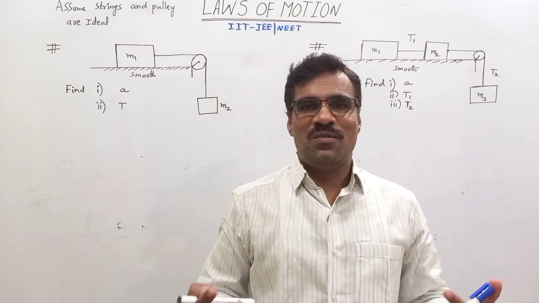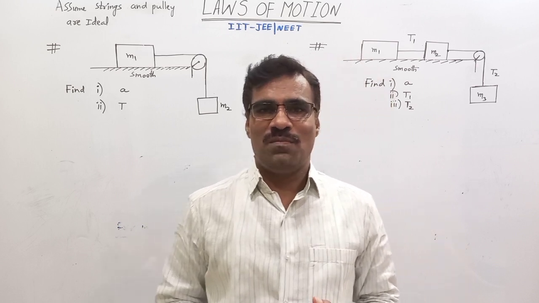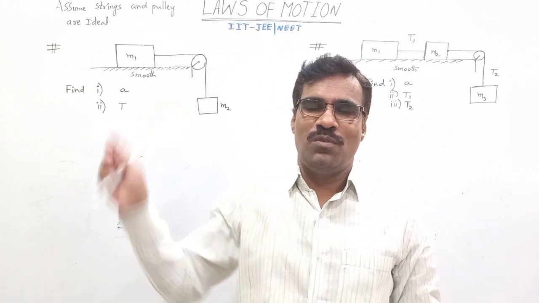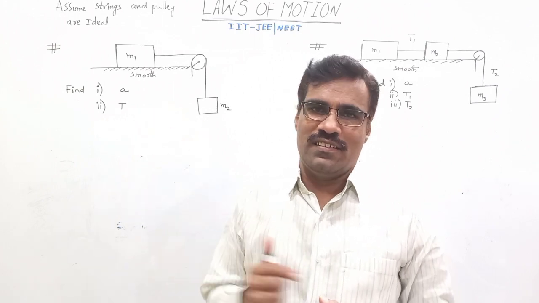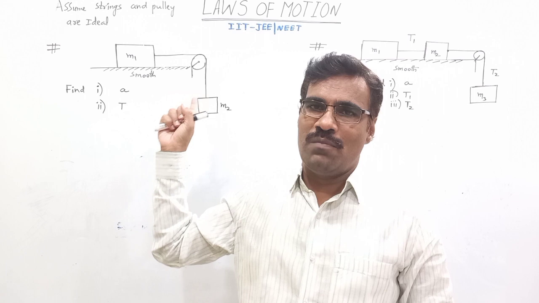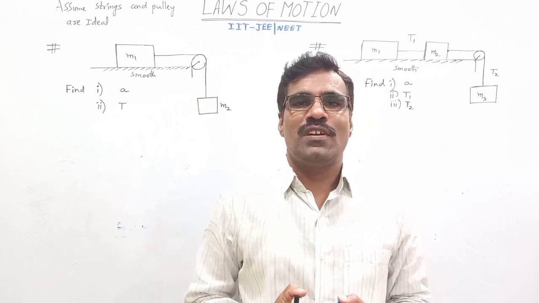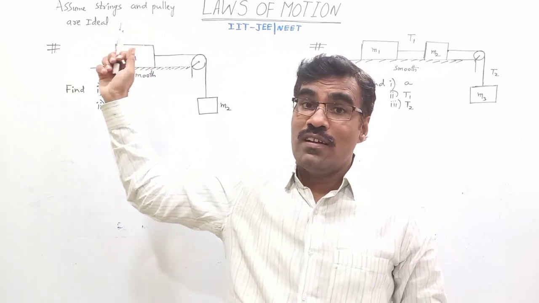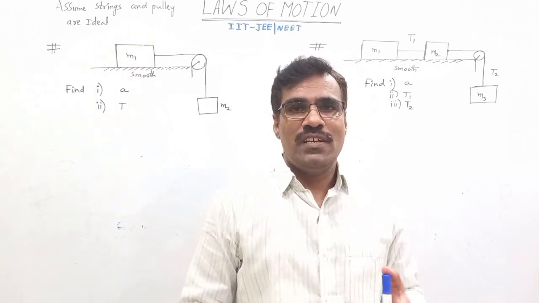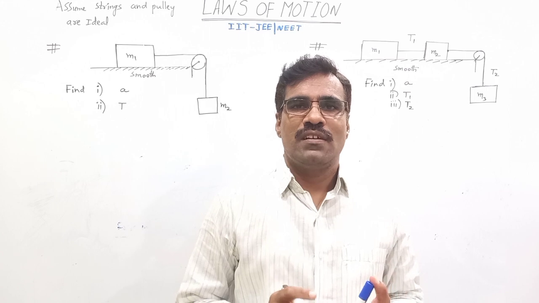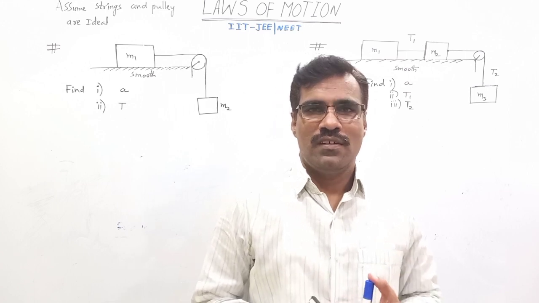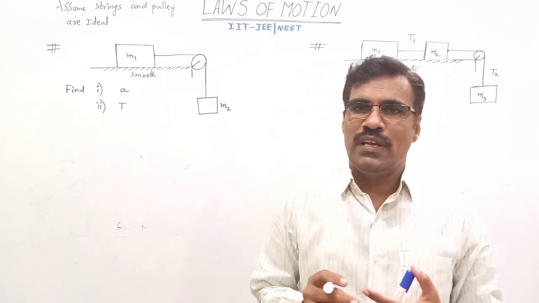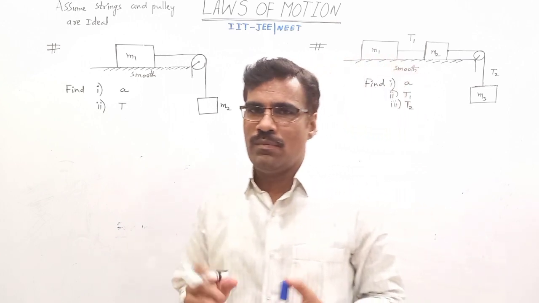Students, today we are going to discuss Newton's laws of motion, connected bodies. One block is kept on the table, another one is hanging. The string is passing over a smooth, frictionless, ideal pulley. Strings and pulleys are ideal. String is ideal means massless, inextensible, remains taut. Ideal pulley is nothing but a massless and frictionless pulley.